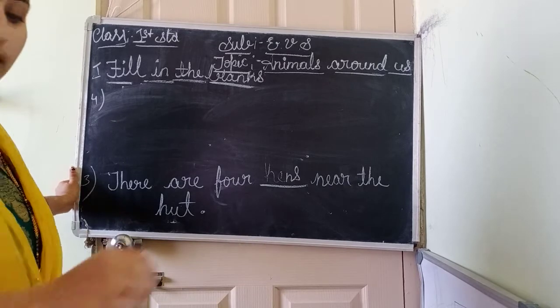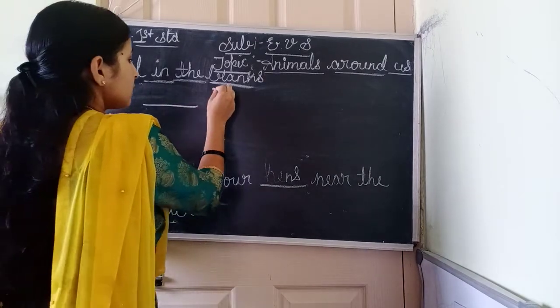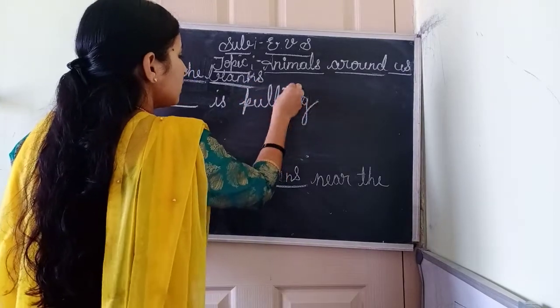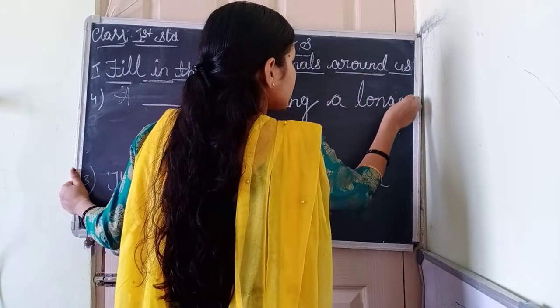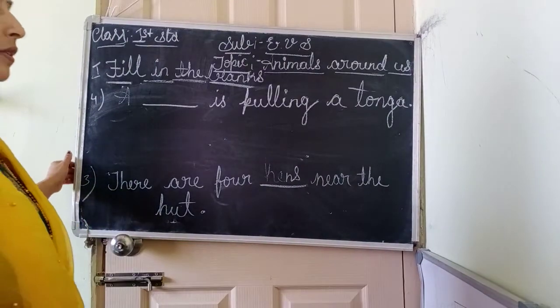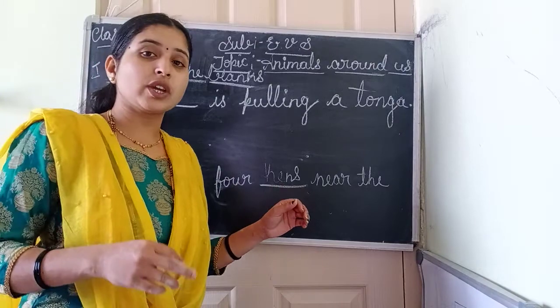A dash is pulling a tonga. A dash is pulling means pulling. Pulling a tonga. Tonga means jatka. Which animal is pulling a tonga, children? Generally I am asking this question. Which animal is pulling a tonga? Which animal is pulling a bullock cart?